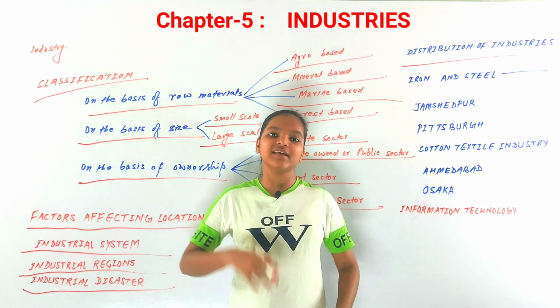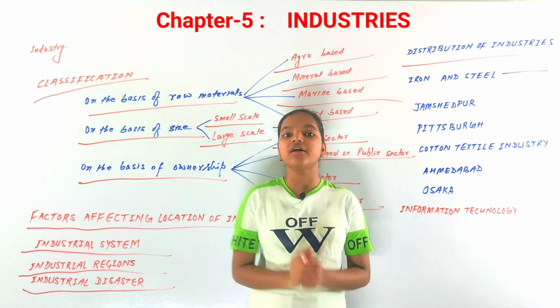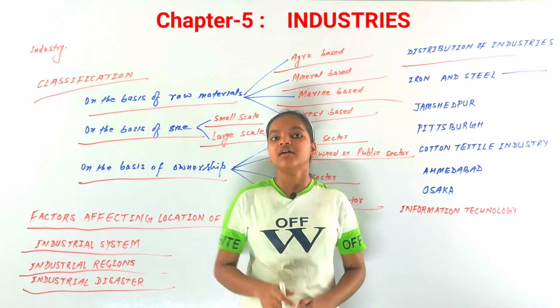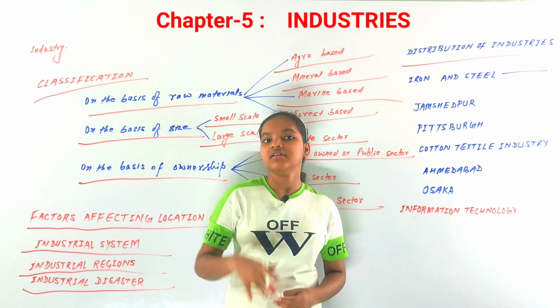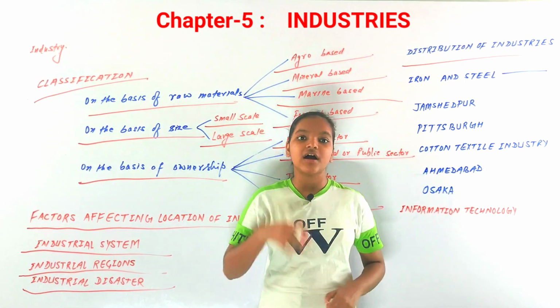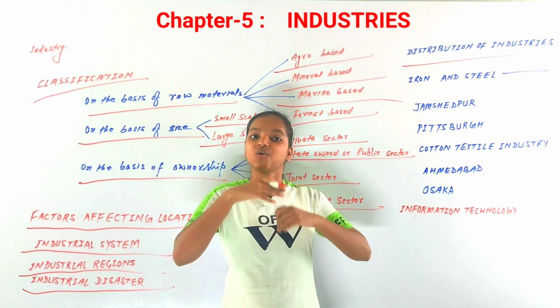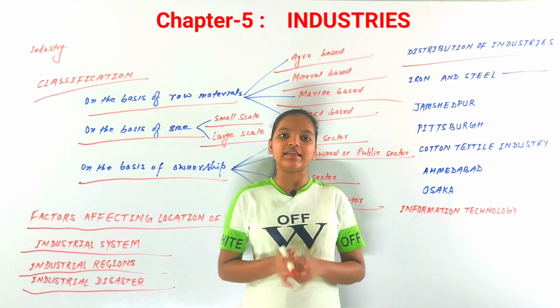If we talk about the textile industries, the countries where this industry is found are Hong Kong and India, and there are many more, like Taiwan, South Korea and Japan as well.